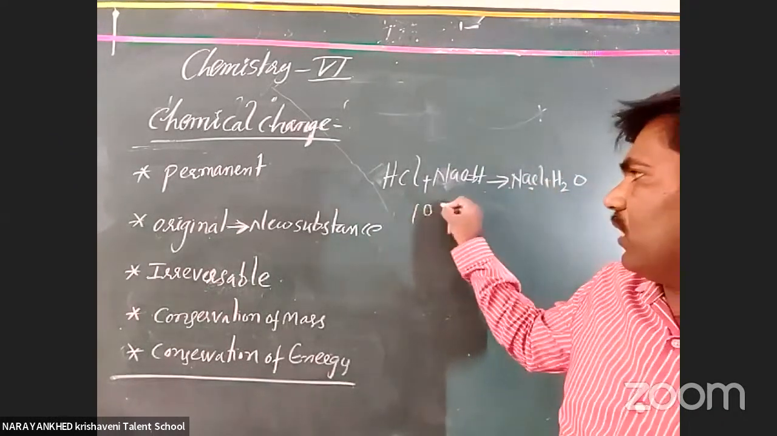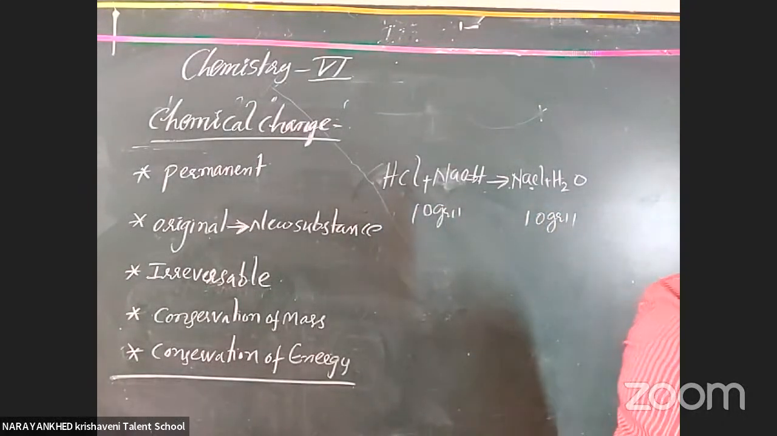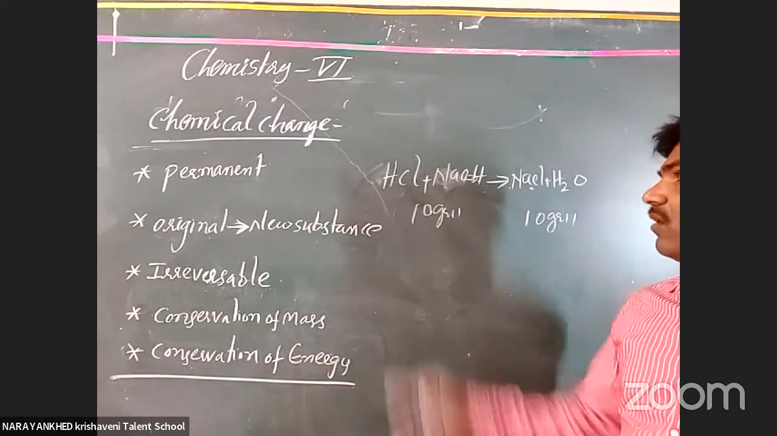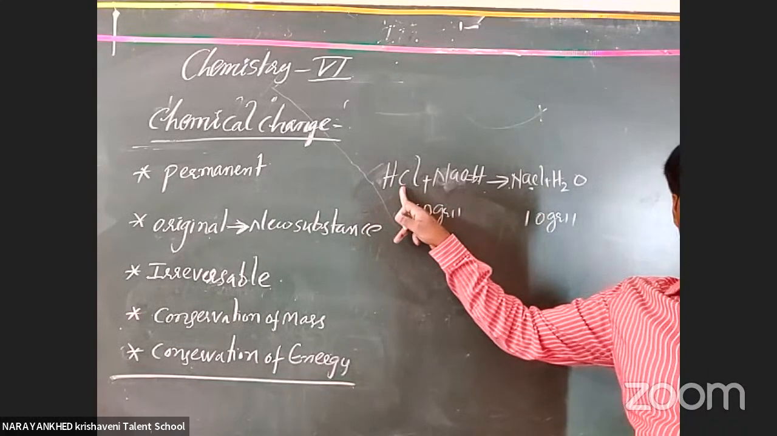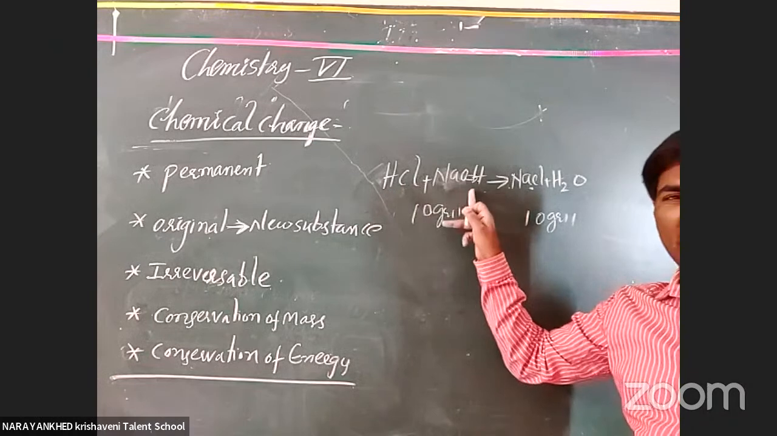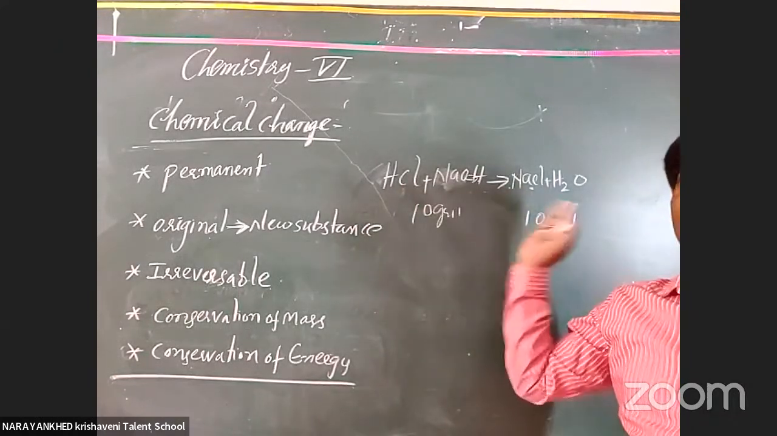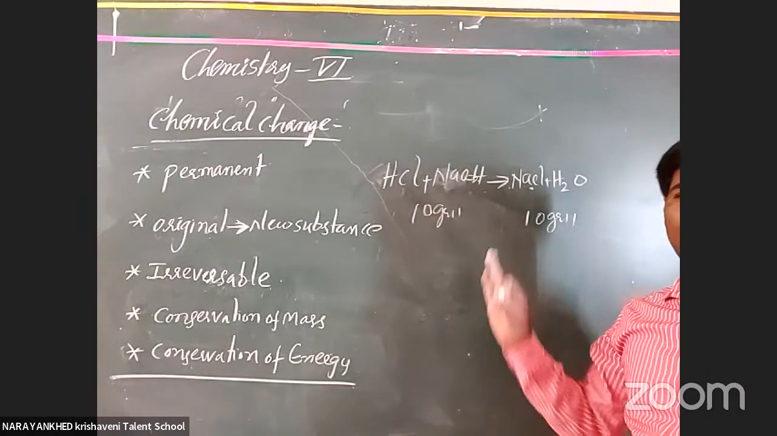Suppose the total here becomes 10 grams. After the reaction, it also becomes 10 grams only. No loss occurs. Okay, clear or not? This HCl, hydrochloric acid, is contained in our stomach. Okay, and NaOH is used for detergent purposes. These two are combined, what will we get? Salt and water.